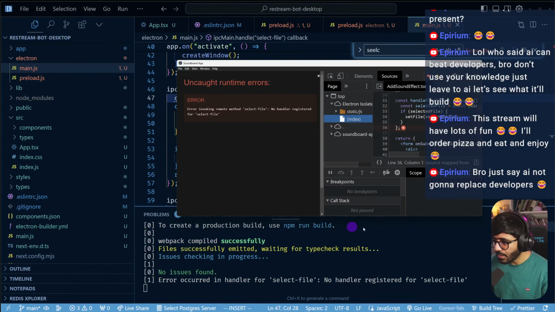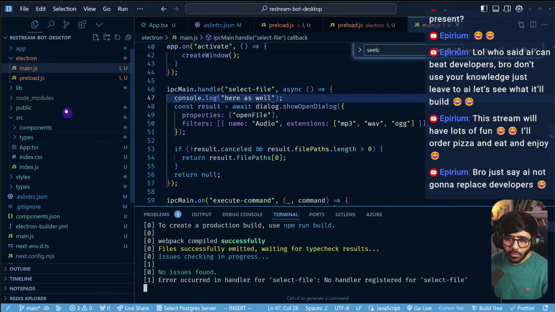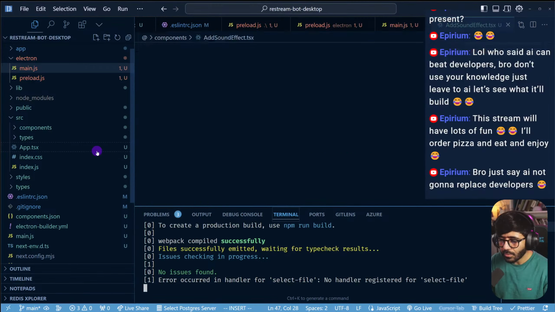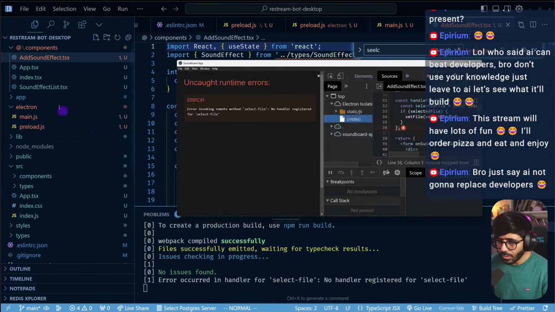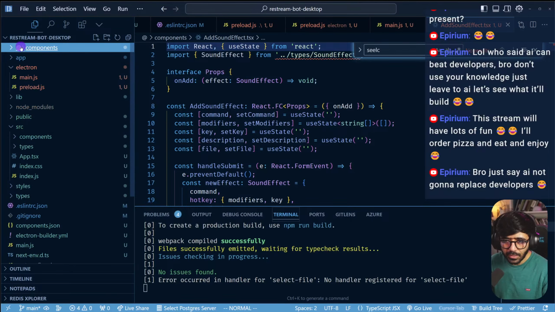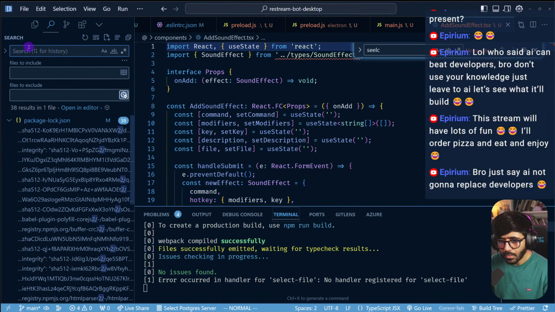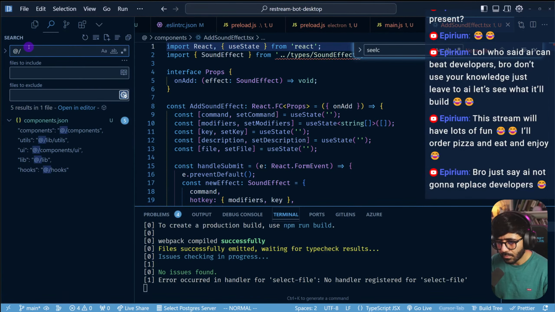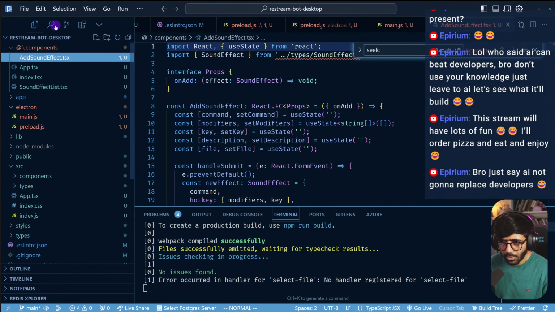So if I go to add sound effect, okay, so add sound effect. Now I don't really know which one it is. I think it's not the add components one. Now I'm confused.